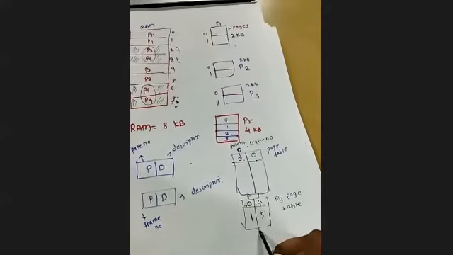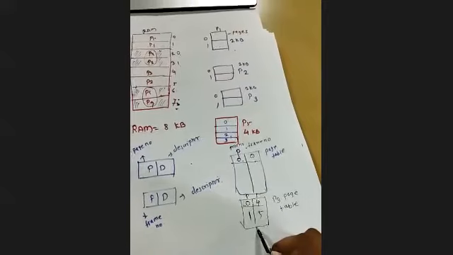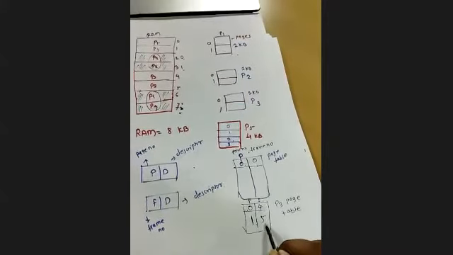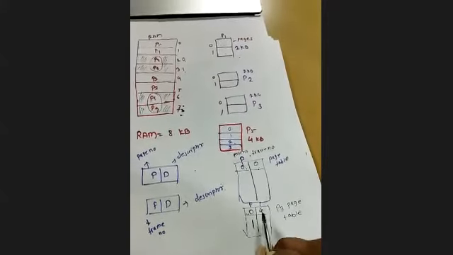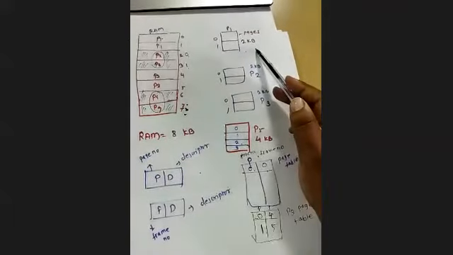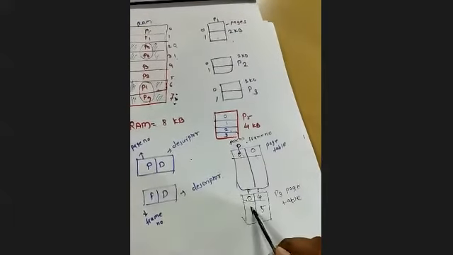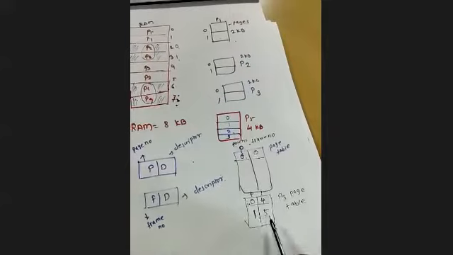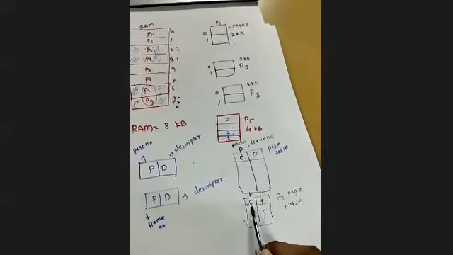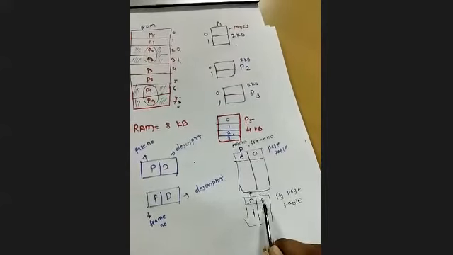In the viva, a question can be asked: what is the page table, and how will the entries be made? So the entries will be made like this. Whatever pages we have for the process, that many entries we have in the page table. Fine. Page number and the frame number.